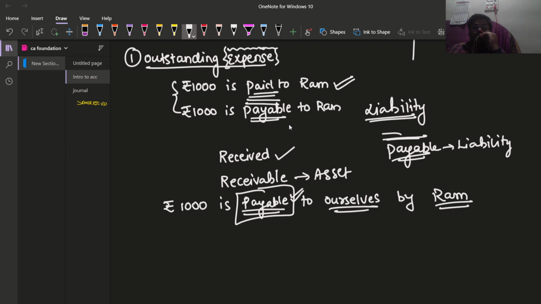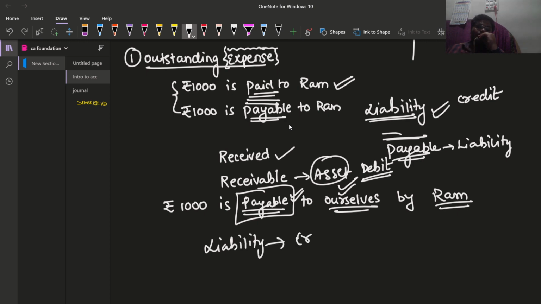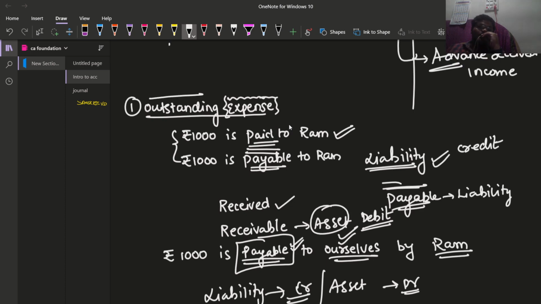So what is the nature of this asset and what is the nature of this liability? Liability will always be written on the credit side. Asset is always recorded on the debit side. I repeat, we are required to know that liability is on the credit side, and asset we are required to have as debit balance, and liability as credit balance. As outstanding expense is the expense which we are still to pay, we are going to treat it as a liability. Liability in the sense it is having a credit balance. First thing has been completed.